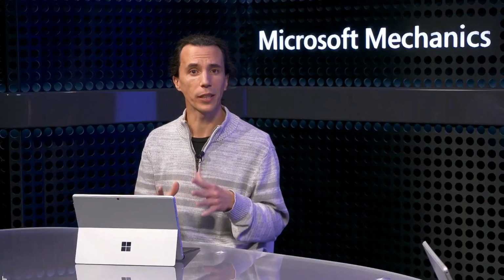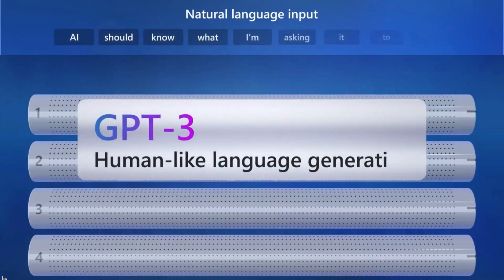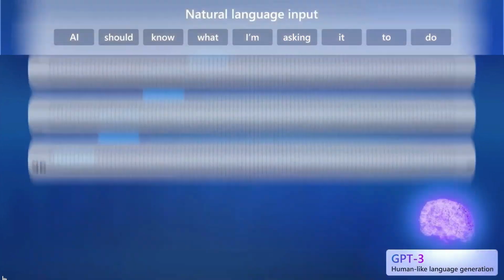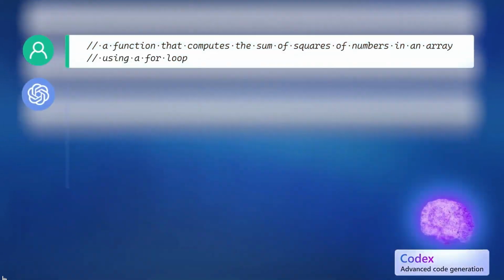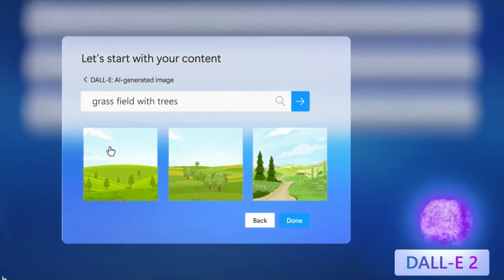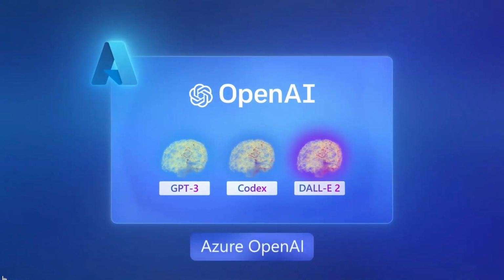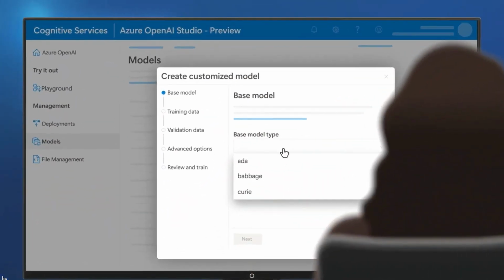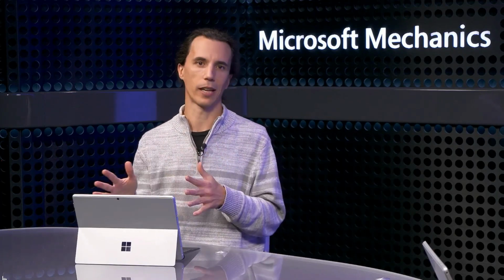There's definitely a ton of potential, and we see lots of applications powered by Azure OpenAI today. From a developer's perspective, the thing that excites me the most is how it helps build new experiences with several cutting-edge models like GPT-3, a large language model that generates content based on natural language input, CODEX, which can translate natural language instructions directly into code, and DALL-E3, a new model that generates realistic images and art from natural language descriptions. And when we combine OpenAI with Azure into the Azure OpenAI service, you get the core building blocks you need for production-grade applications, from how we host OpenAI at scale for you in Azure to enterprise-level security.